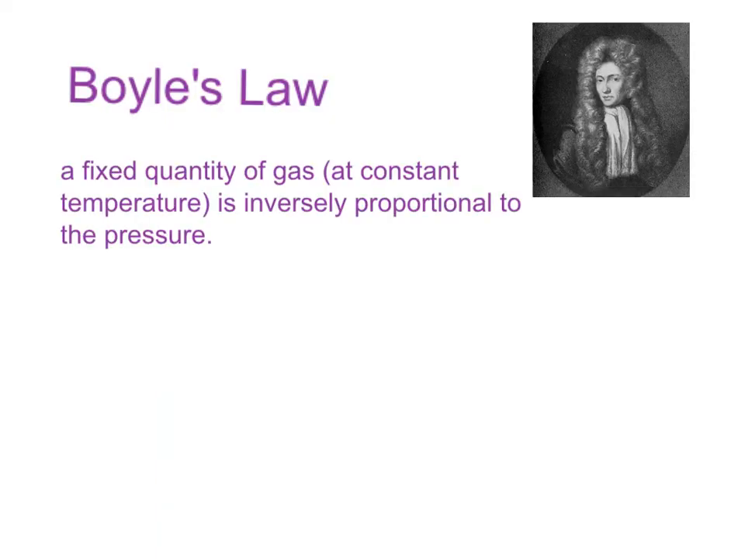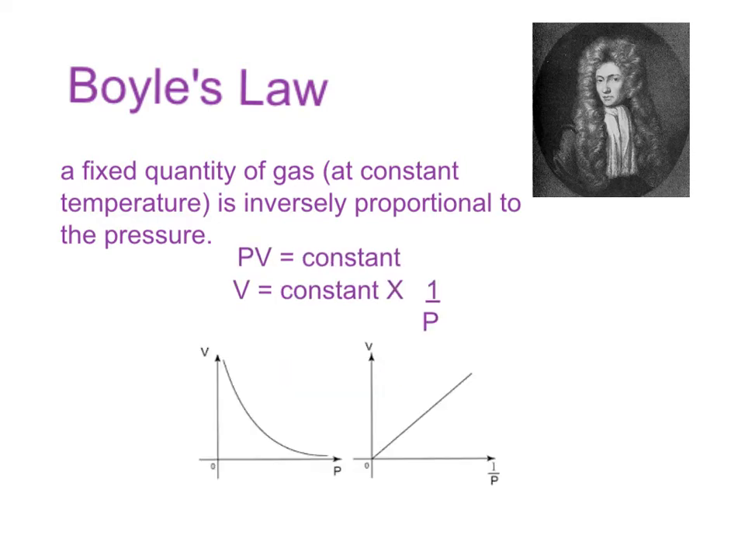Boyle's law states that a fixed quantity of gas at a constant temperature is inversely proportional to the pressure. So, as we increase pressure, volume will decrease, and vice versa. Mathematically, we could also express this as such. To plot volume versus pressure, we would get a curve that looks like this. However, if we plot volume versus the inverse of the pressure, then we would see a linear relationship.